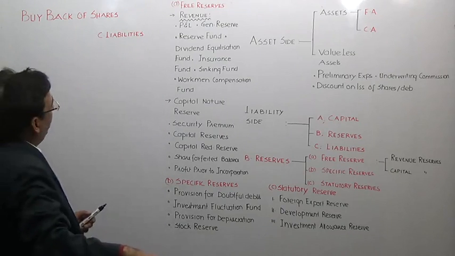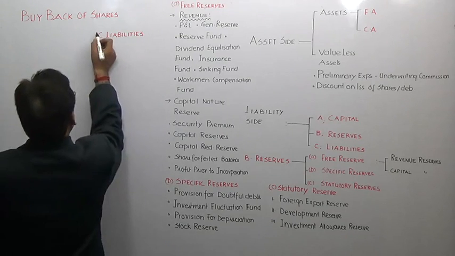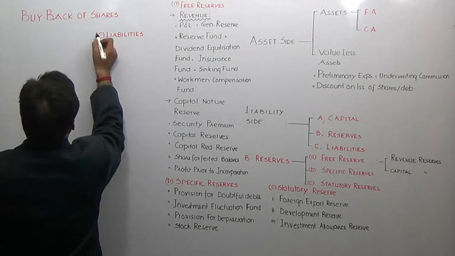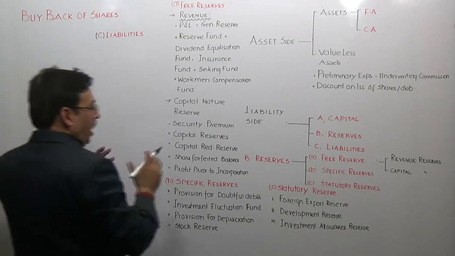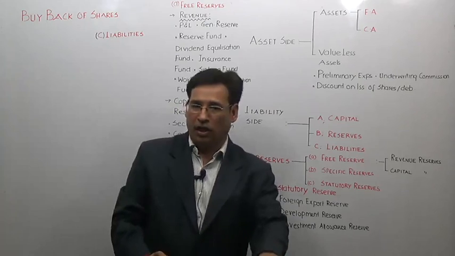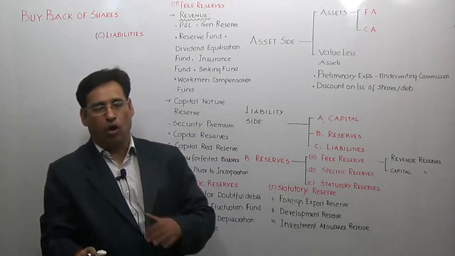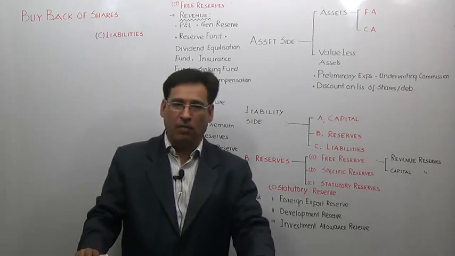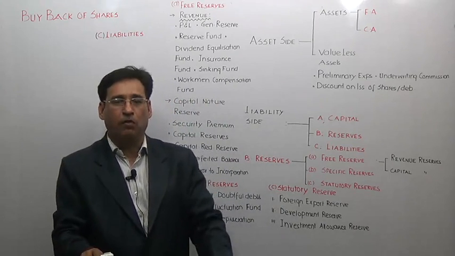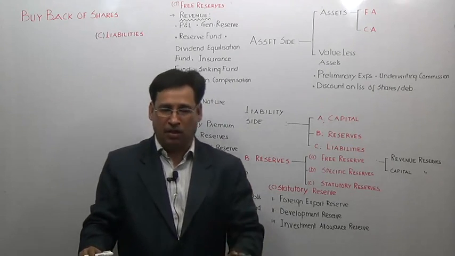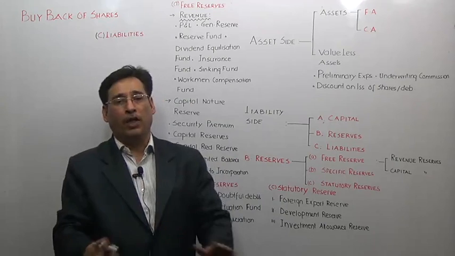As far as liabilities are concerned, this is item number C. Liability means something for which an entity is under pressure to honor in time, otherwise punitive action could be initiated against the entity. That is what we mean by liability.